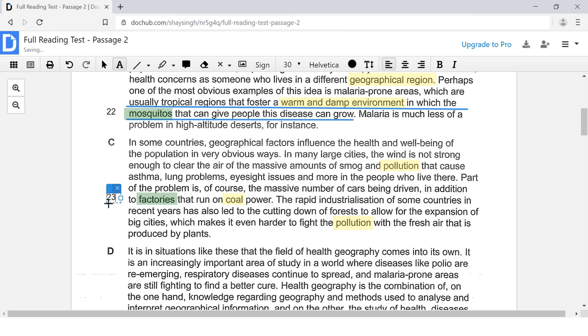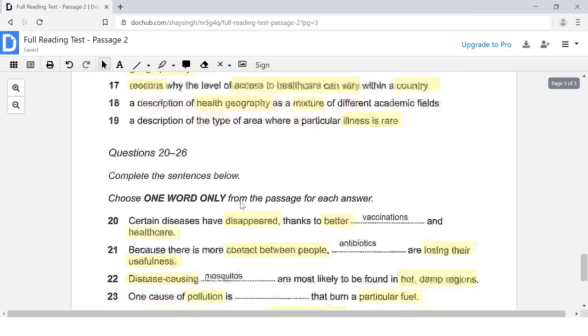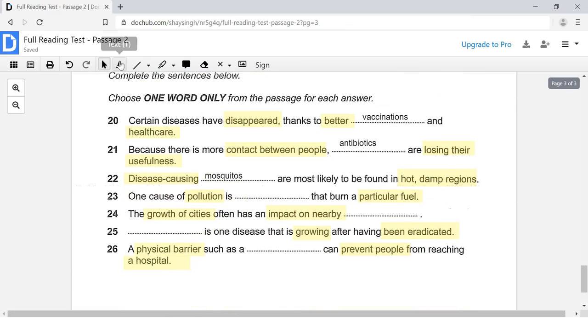Let's put 23 right there. And let's come down to our questions. And the answer here is going to be factories.